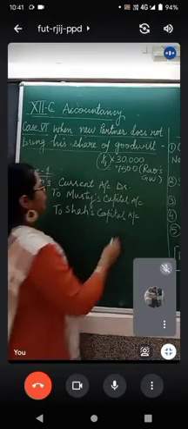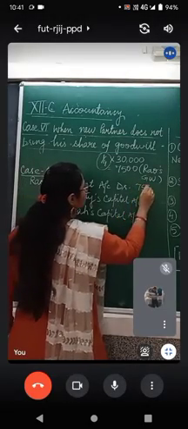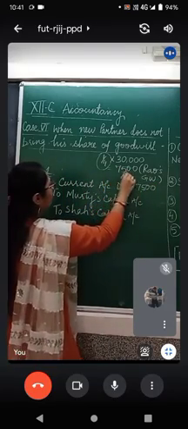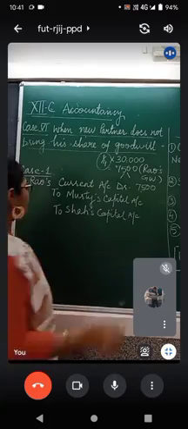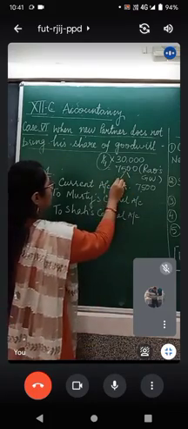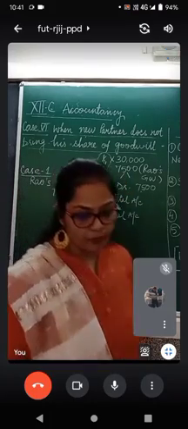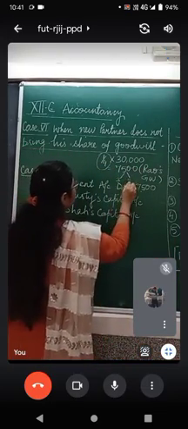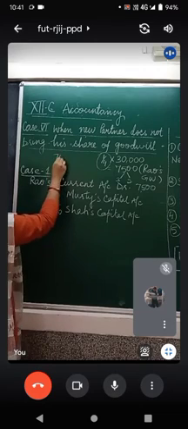So Rao's current account will be debited with rupees 7,500, which was his total goodwill, and this 7,500 will be divided into the sacrificing ratio of Murthy and Shah, which is 3 is to 2. Now divide 7,500 in the ratio 3 is to 2.